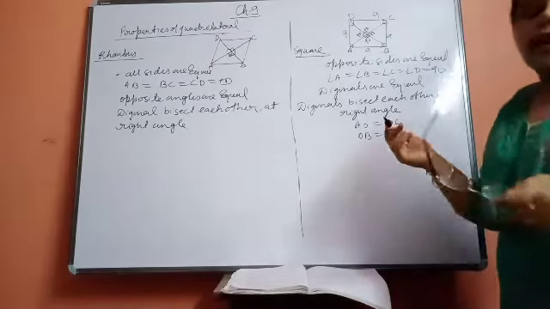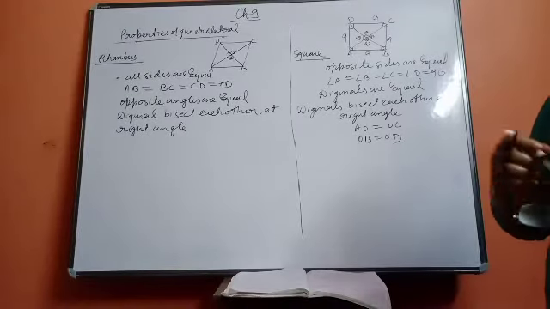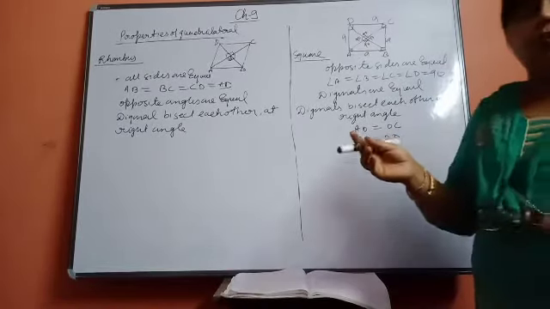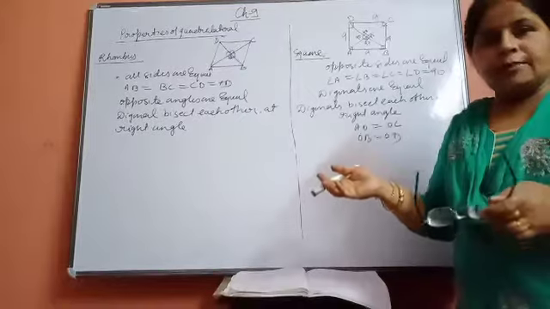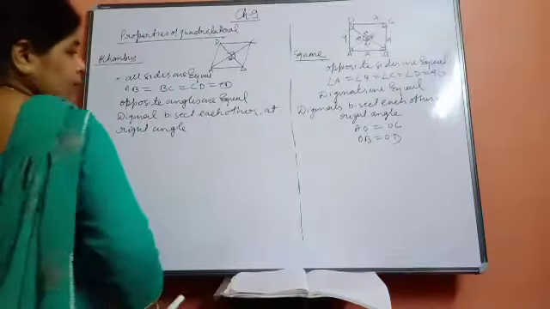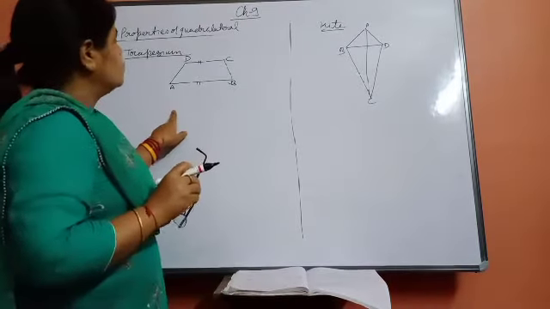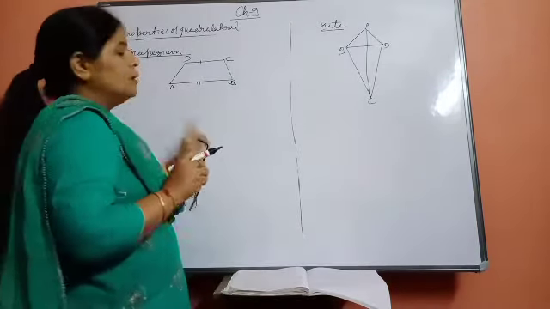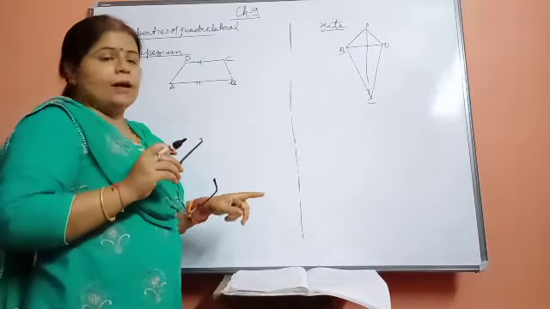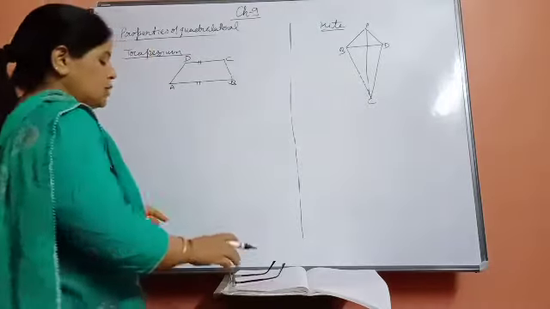Now we are going to learn about the figures that are not parallelograms, and in that category only two figures are there, trapezium and kite. Now we are going to learn about these two more figures which are not parallelograms. They are trapezium and kite. So you should know about these two figures also.